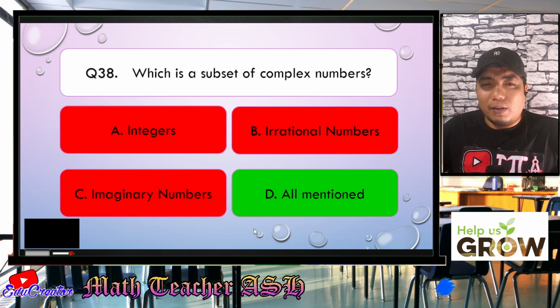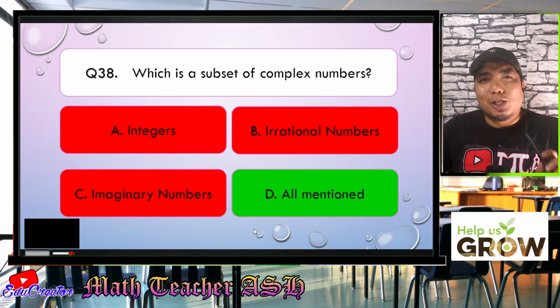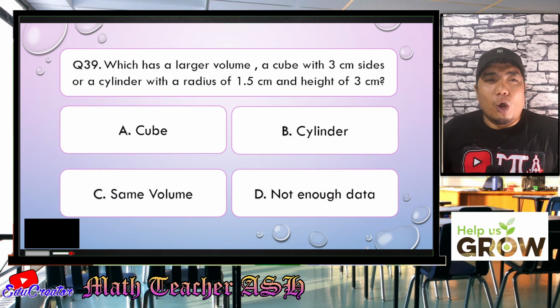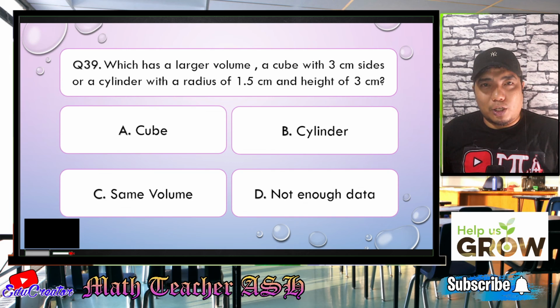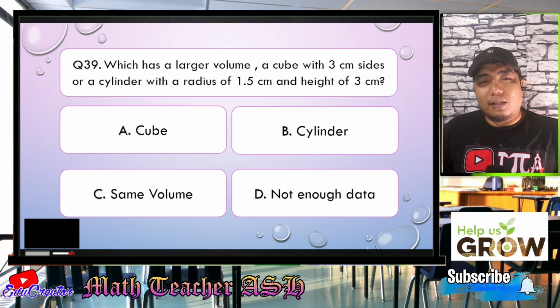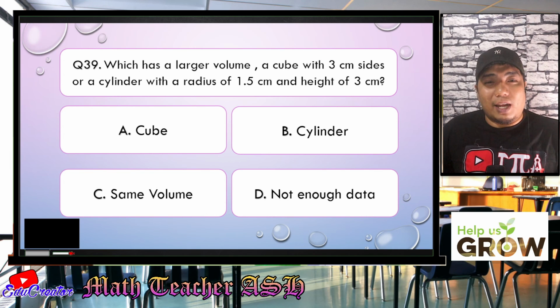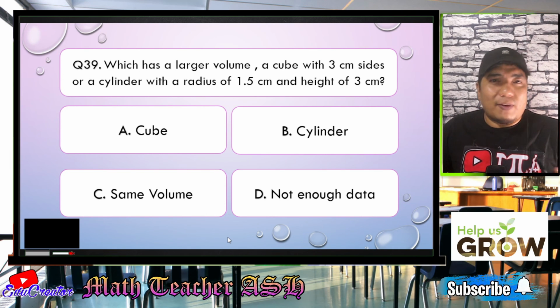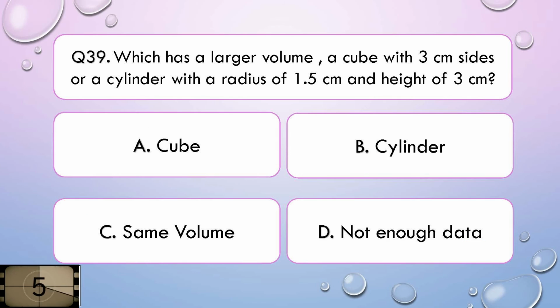All right. Easy, right? Very easy, my dear math learners. So now let us go to question number 39. Which has a larger volume? A cube with 3 centimeters as sides or a cylinder with a radius of 1.5 and a height of 3 centimeters? Is it A, the cube, B, the cylinder, C, they have the same volume, or letter D, not enough data? I'll give you 5 seconds to think about your answer.